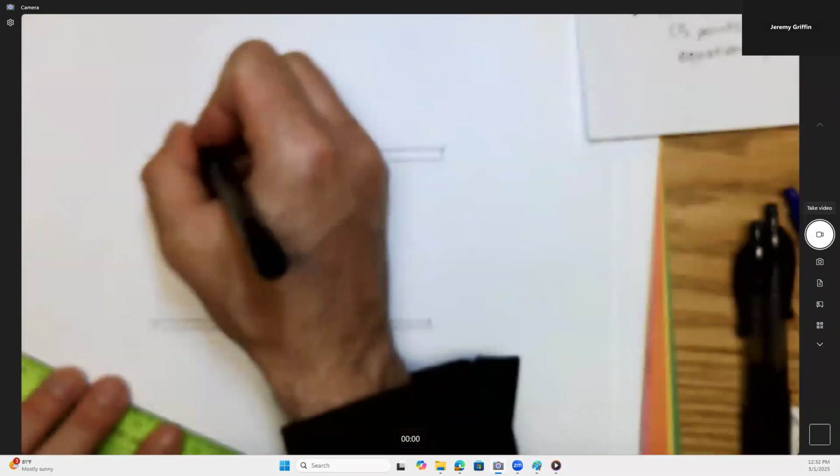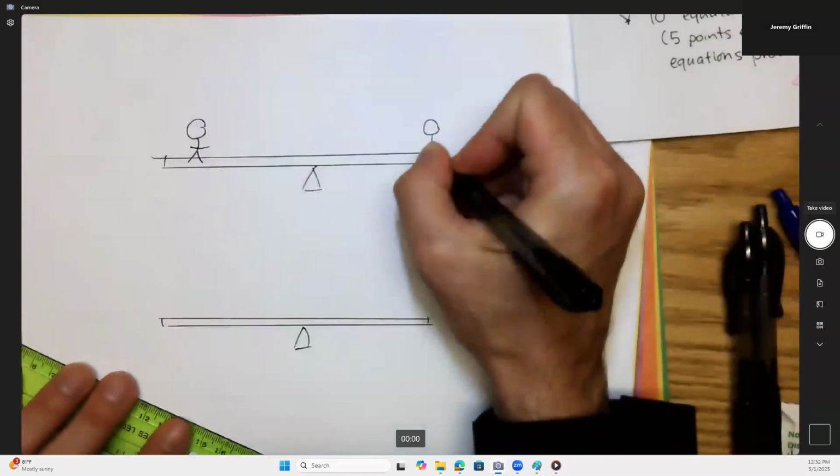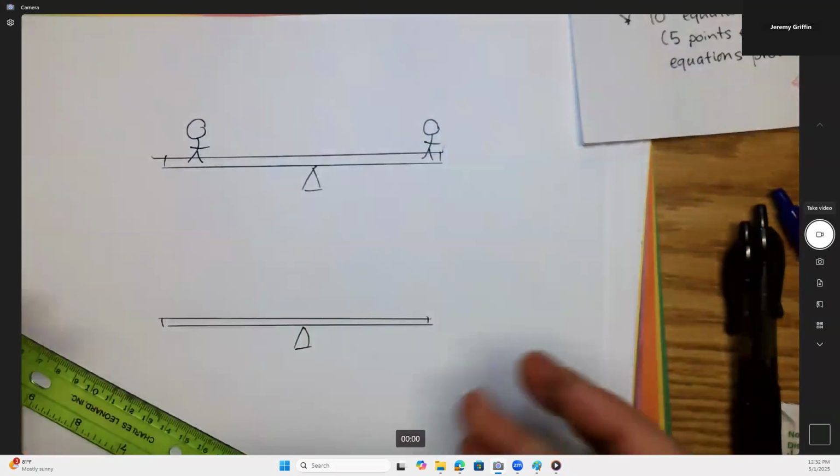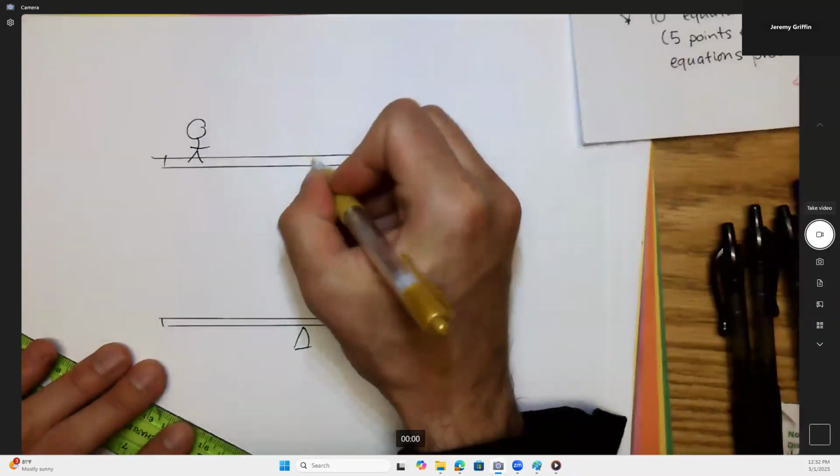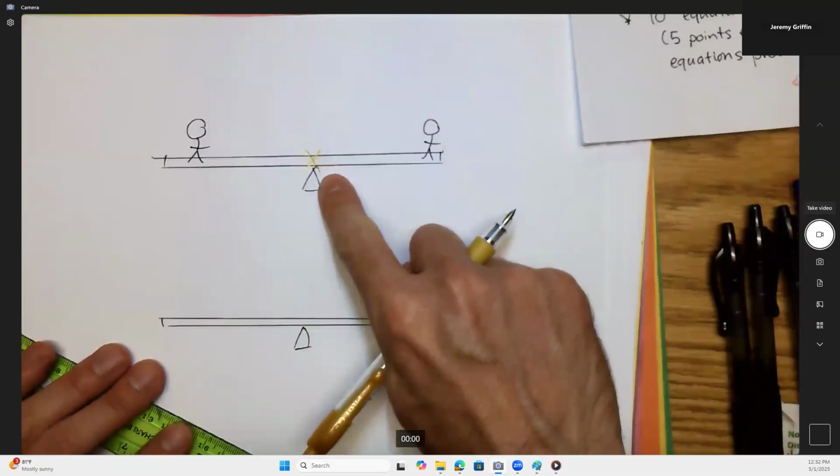Right, let's get a couple of friends. Say this friend and this friend. Okay. And it starts off pretty well balanced. Okay. Now, one way to analyze this is to look at this pivot point and let's sum the torque about this pivot point that is marked with an X.